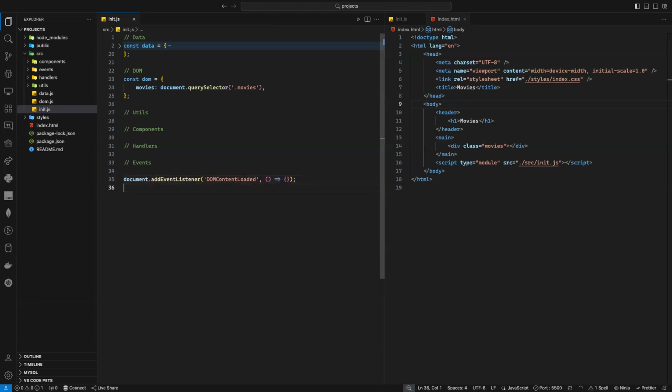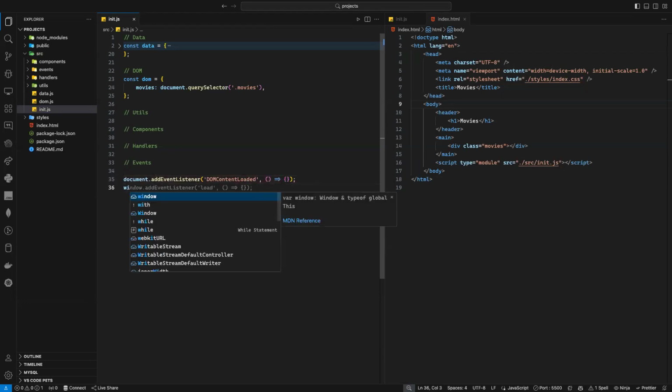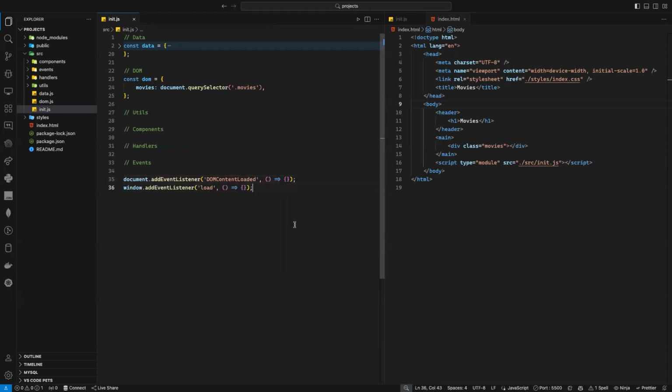And the second event I can use is window.addEventListener with load. So we have 2 events I can use on load. One of them is document DOMContentLoaded, and the second one is the window.